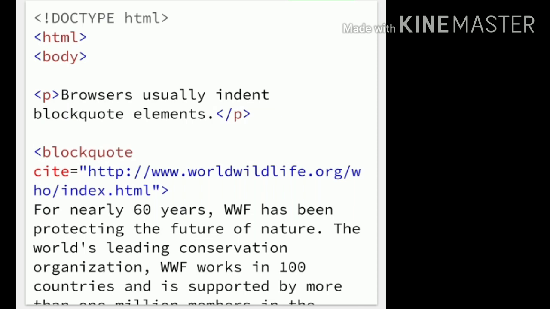Blockquote, for example: the HTML blockquote element defines a section that is quoted from another source. Browsers usually indent blockquote elements.